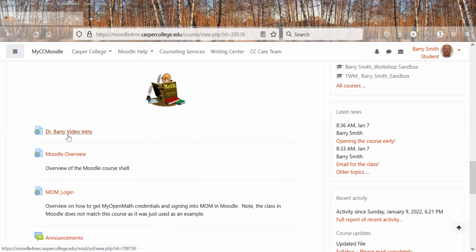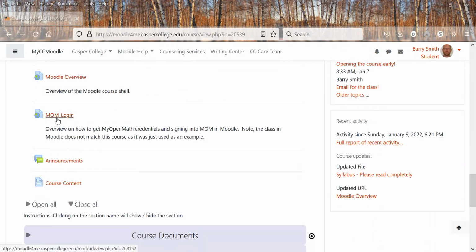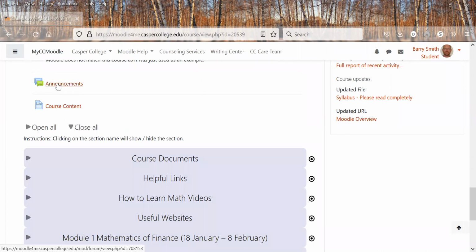You've probably seen the short video here. We're looking at the Moodle overview now. This is a Moodle login. So you click that video and it shows you how to get the MyOpenMath login credentials to do the homework for this semester. Announcements will be posted here throughout the course.